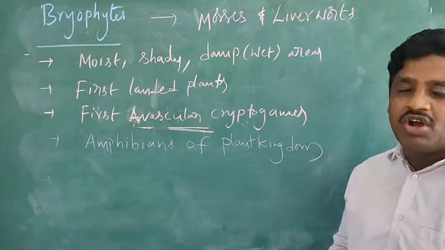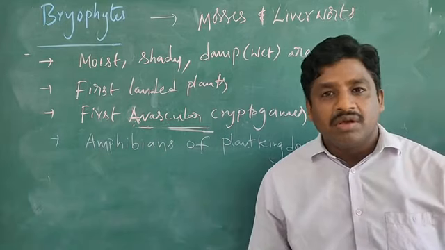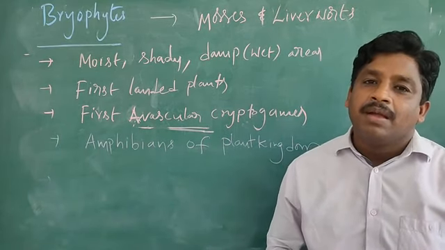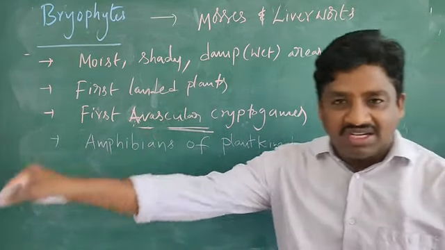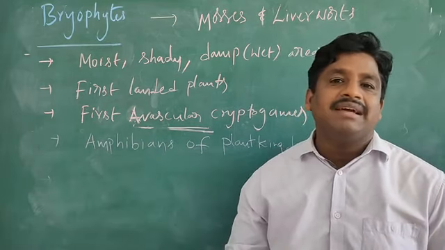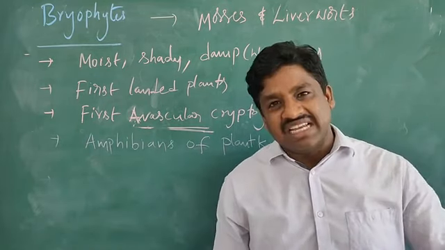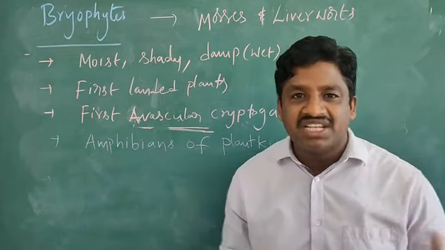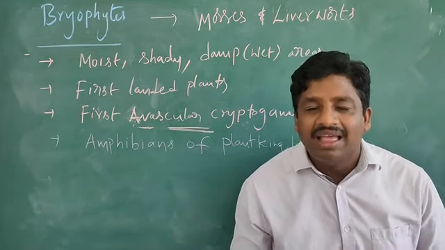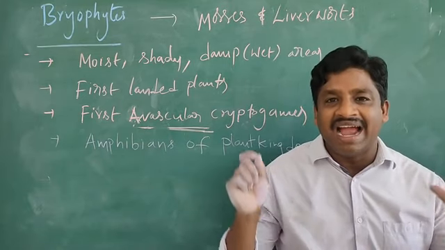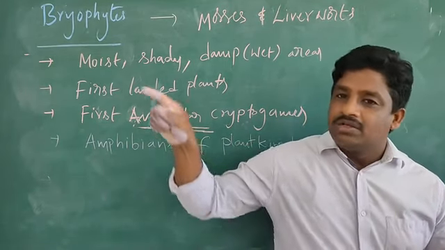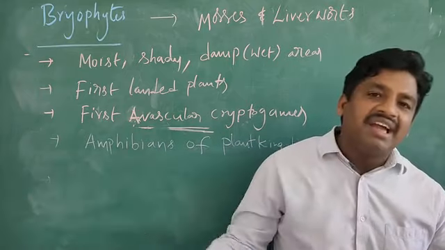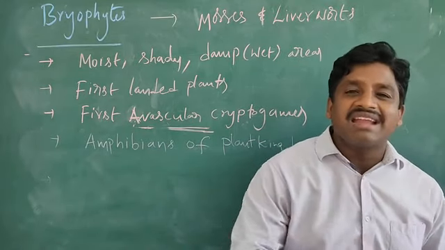Amphibians means some of the organisms live in water and in the terrestrial region. Terrestrial means land. In the water they are living and also on land.